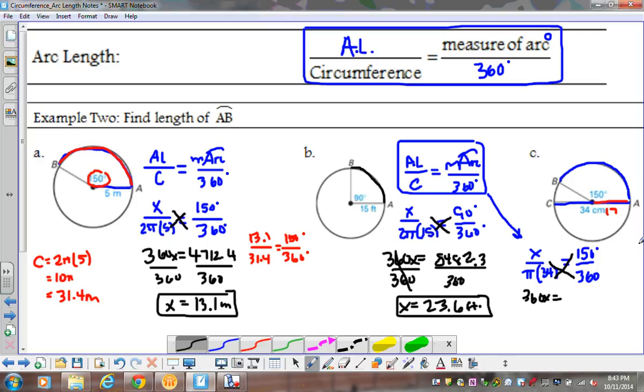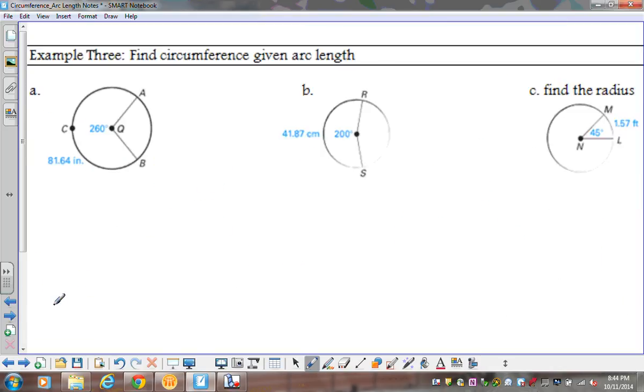We're going to get a rather large number. So we're going to get 16,022.1. All right, so we're going to take that 16,022.1 and we're going to divide that by 360 degrees. That's going to give me the arc length of 44.5 centimeters. And there we go. All right, so it's a little bit of practice with arc length. So let's look at another couple of examples.